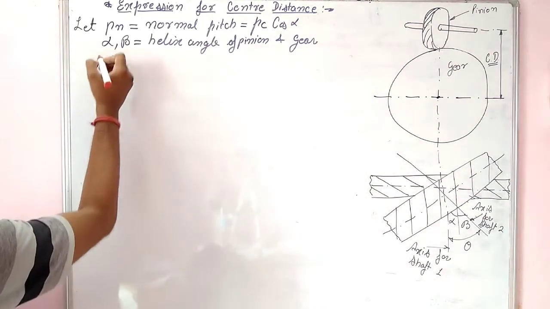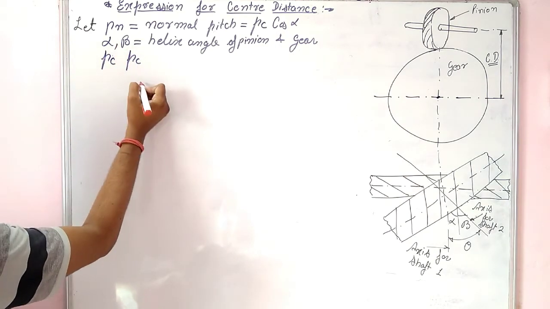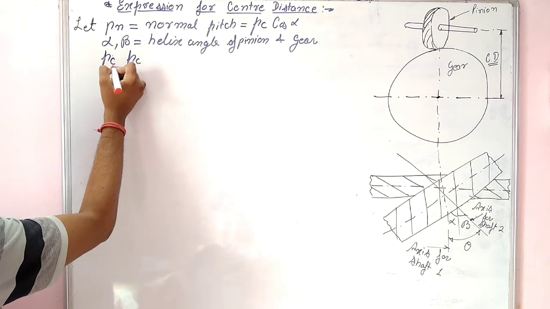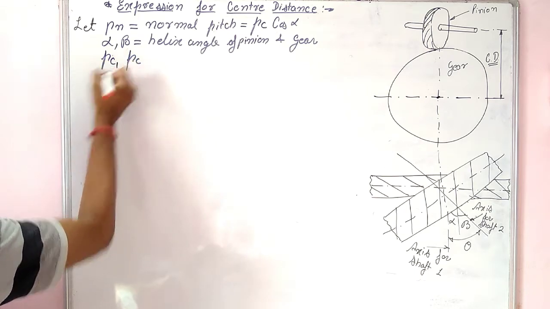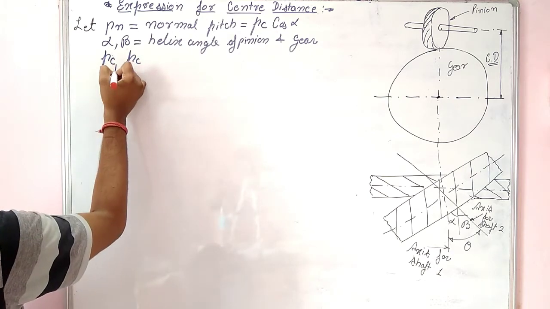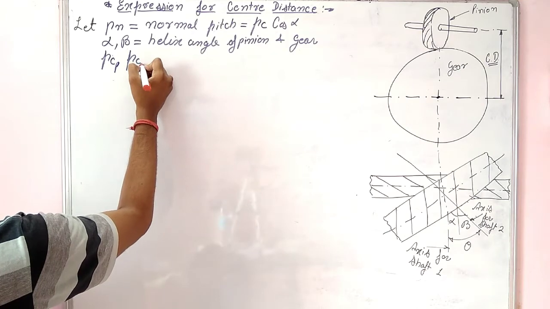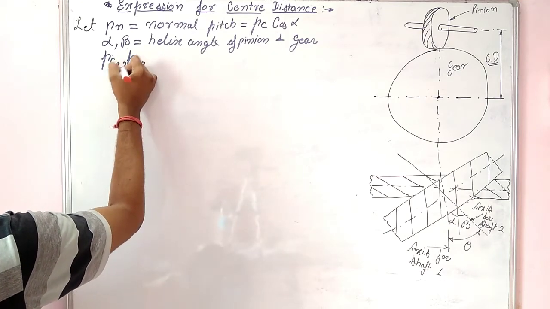Let PCP be the circular pitch for pinion and PCG be the circular pitch for gear.